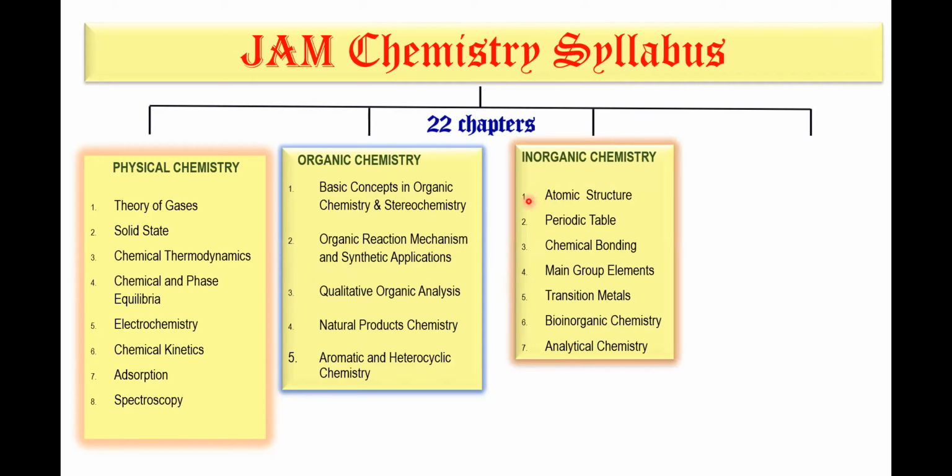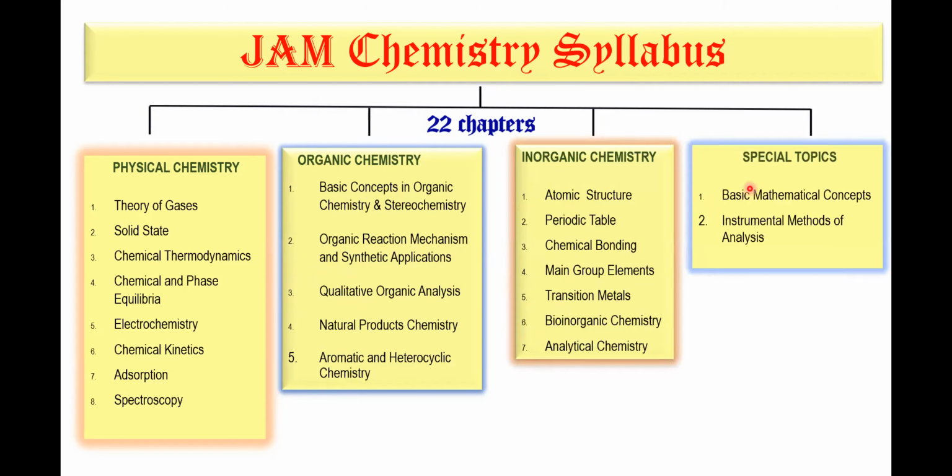The inorganic chemistry part contains atomic structure, periodic table, chemical bonding, main group elements, transition metals, bioinorganic chemistry, analytical chemistry, and some special topics like basic mathematical concepts and instrumental methods of analysis.